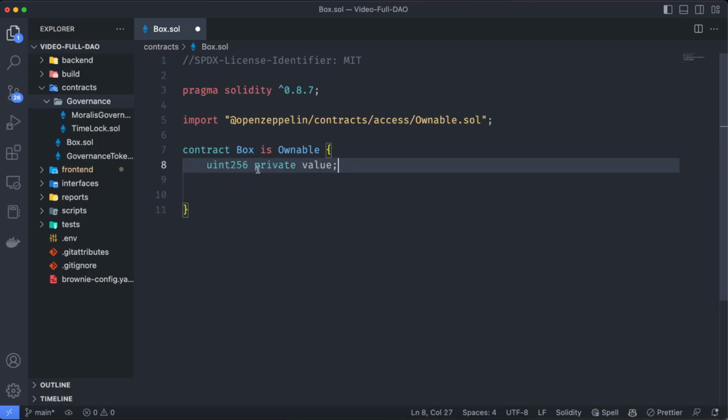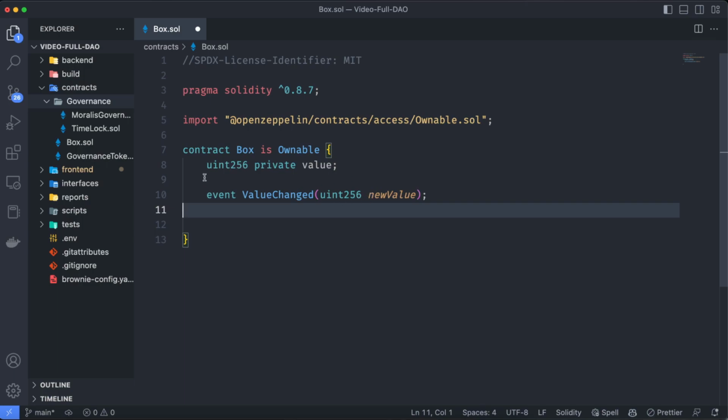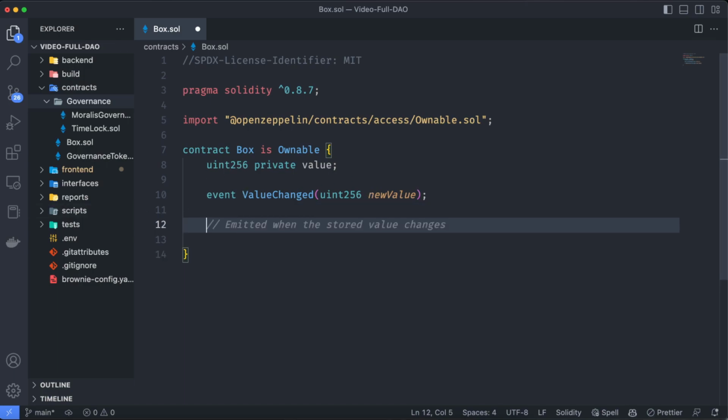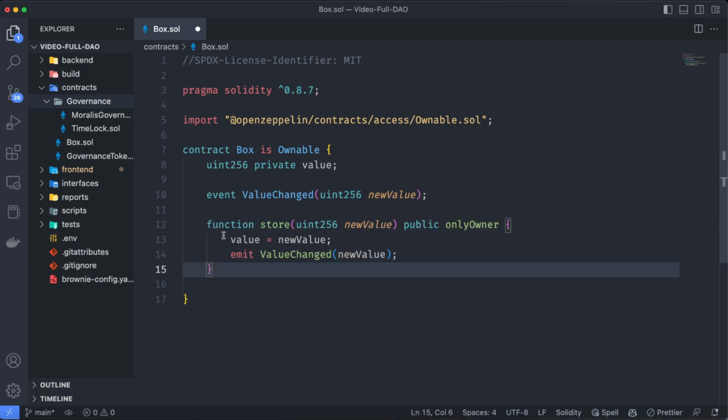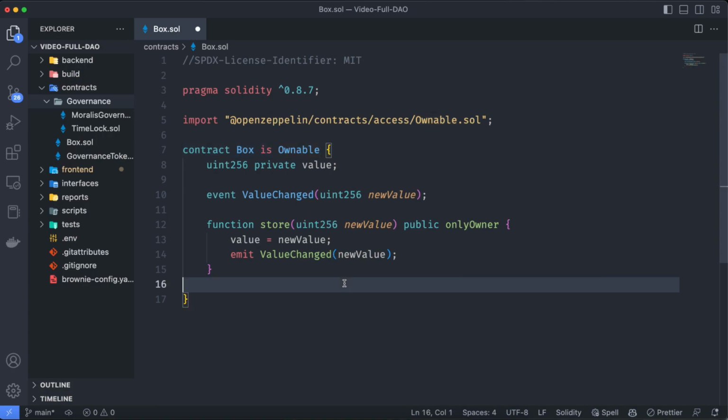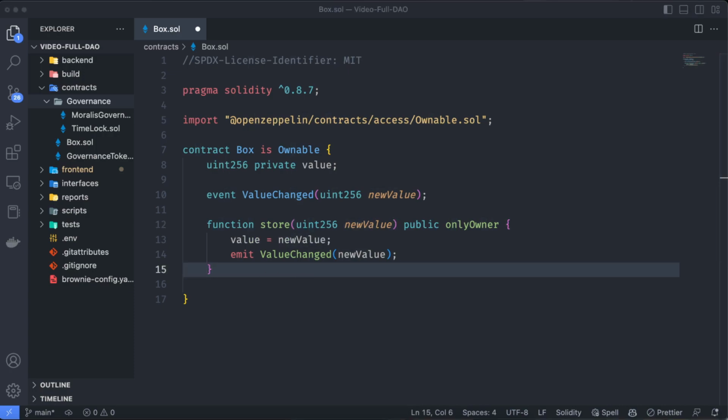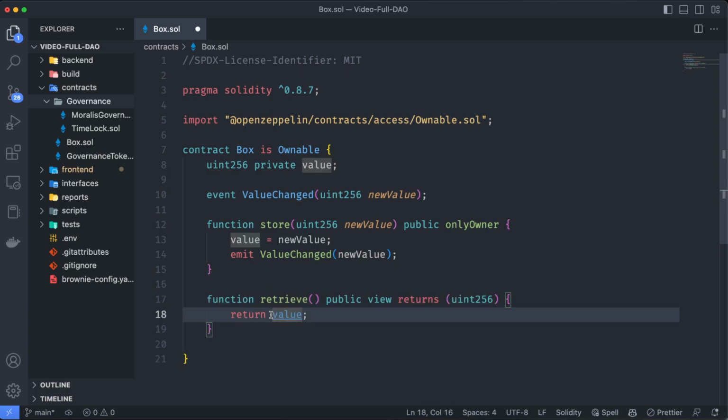First, we're going to need a private variable called value. As good practice, let's also add an event for when that value changes. Then we need a function to store the value. So function store receives a new value, and it's going to be public but only owner. That's why we set this up as onlyOwner. And it's going to set this value to the input parameter. And lastly, we just need a function to retrieve that value.